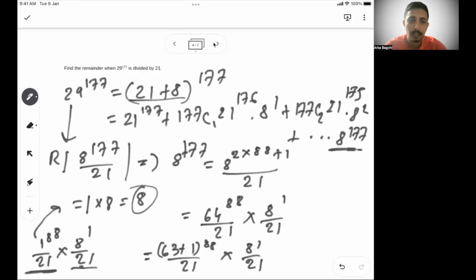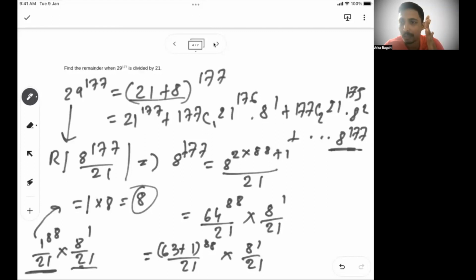See how we can break it. 29 to the power 177, we broke it into 21 plus 8. Then we focus only on 8 to the power 177. We know 21 threes are 63 and 8 square is 64, so that's where a gap of 1 is created. We convert 8 to the power 177 into 8 square to the power 88 into 8. Till 8 to the power 176, which is 64 to the power 88, with 64 as 63 plus 1, we finally focus on 1 to the power 88 by 21, which gives a remainder of 1.